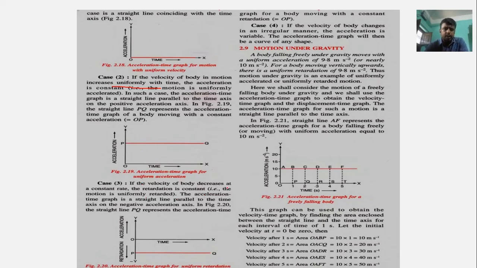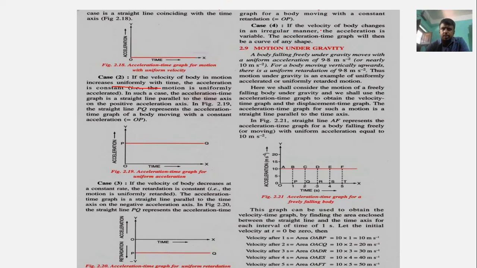When the velocity of the body is decreasing at a constant rate, in case of acceleration, the line is parallel to the time axis, but on the positive side. When the velocity of the body is decreasing, that is, it would be retarding. In that case, the straight line that we obtain would be on the negative side of the y-axis. So the line would also be parallel to the x-axis, the time axis, but it will be on the negative side.